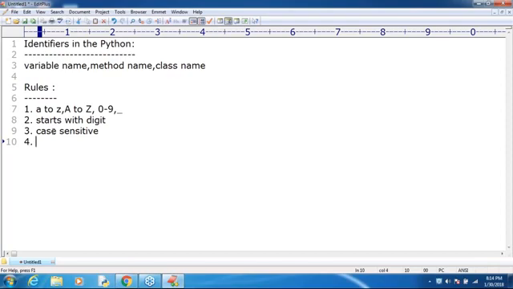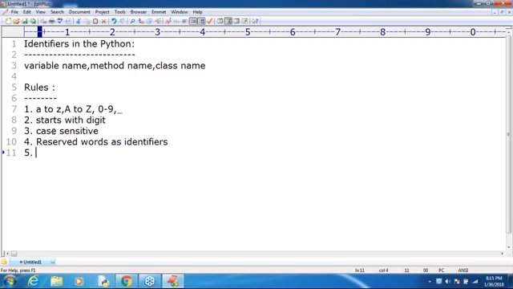Next, we can't use reserved words as identifiers. Are you getting that? Remember that. Another important point: if you try to use a reserved word as an identifier, you will immediately get an error by default. Yesterday one or two students asked, can you please tell all the reserved words? Now the time has come. Today I will explain each and every reserved word. Don't worry.